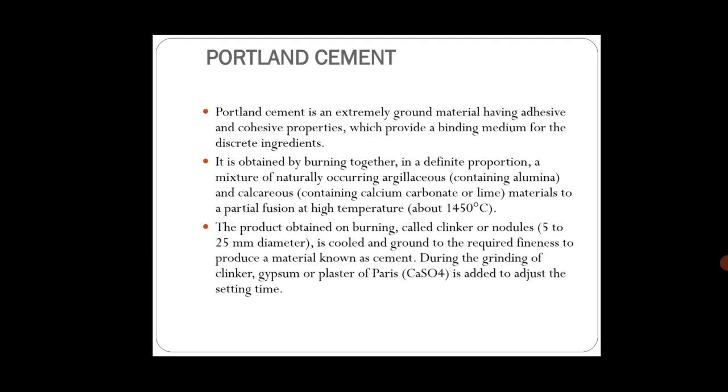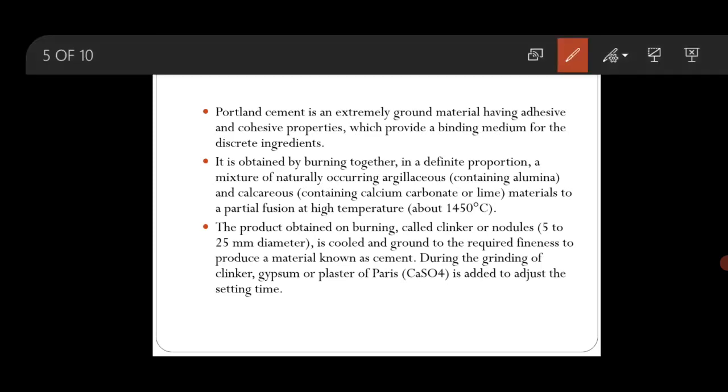They are burnt at a temperature of about 1450 degrees Celsius. The product obtained from this burning is called clinker, and when this clinker is cooled and ground to the required degree of fineness, it will produce a material which is known as cement.